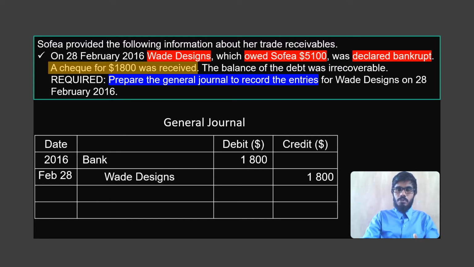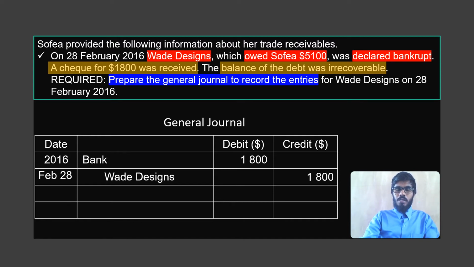As I mentioned before, students, whatever decreases the trade receivables amount will come on the credit side of the trade receivables account. So the payment of 1,800 will decrease the amount owed by Wade Designs. So Wade Designs has a credit 1,800 here. So then what is the other thing that happened? The balance of the amount, that means 5,100 was the total.